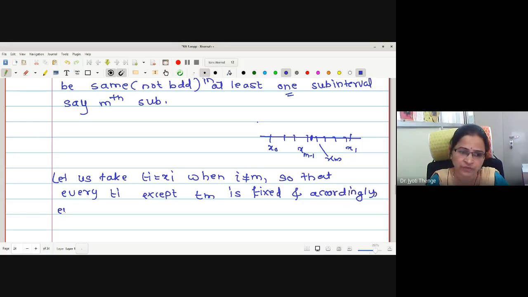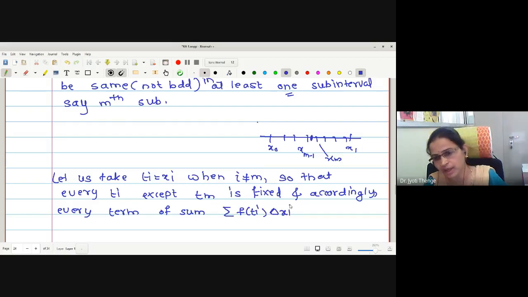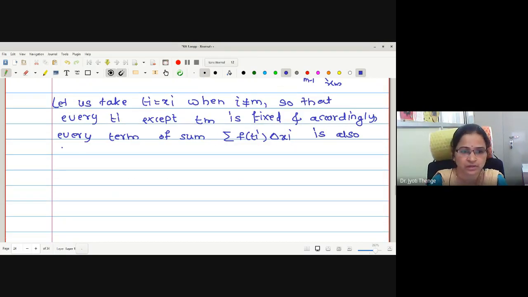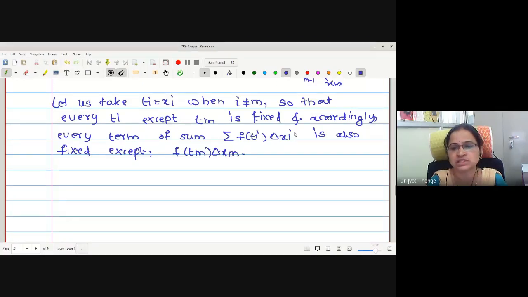every term of the summation f of ti delta xi is also fixed, except f of tm into delta xm. It means in this summation only this term is not fixed, all the rest are fixed.